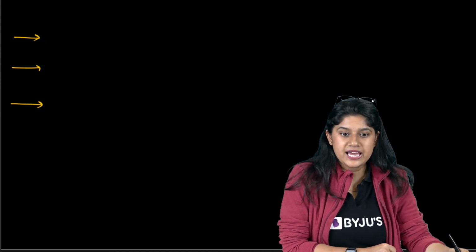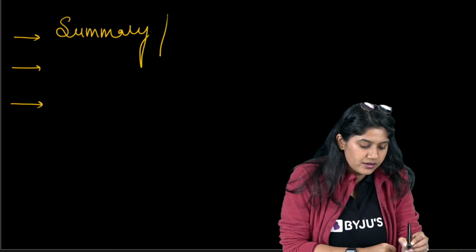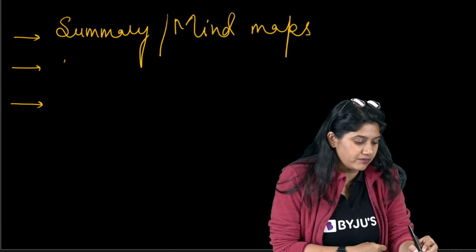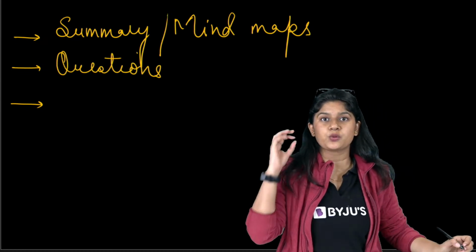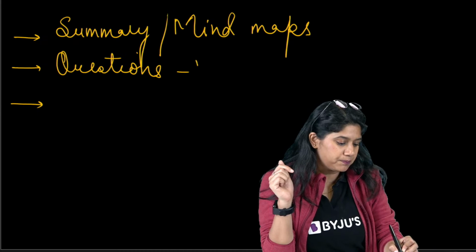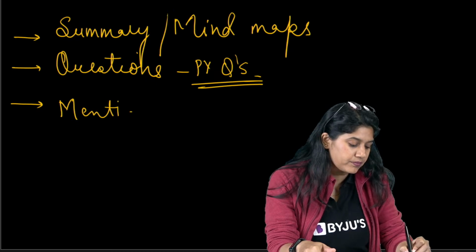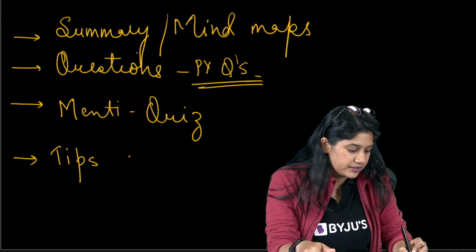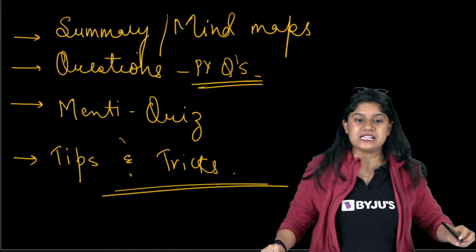Clear? And of course, first we'll have a quick summary. We will have the mind maps. Then we'll have the discussion of the questions: how to write questions so that you will have the 5 marks, 3 marks, 4 marks, 2 marks, 1 marks in your pocket. And we have Menti. And in the end, we will share some tips and tricks, so make sure you stay with us till the end.